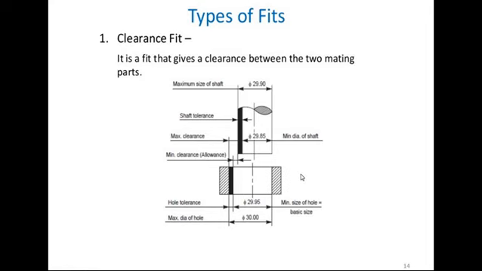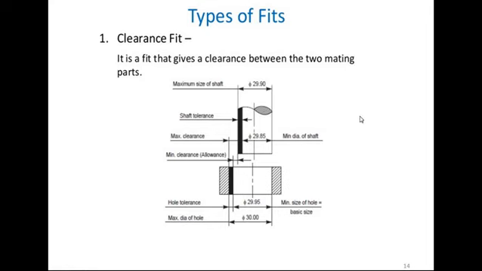Another case we are going to see here: this is the maximum diameter of hole, 30, and the minimum diameter of shaft, 29.85. This is the minimum diameter of shaft and maximum diameter of hole. So here this is the maximum clearance. Are you getting my point? So this is the maximum clearance.